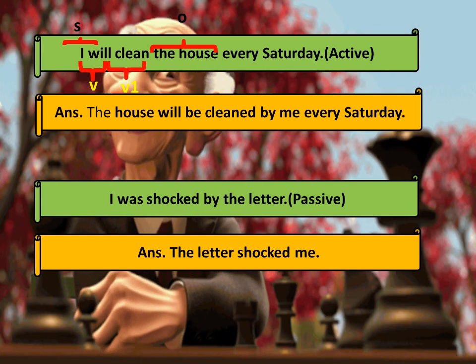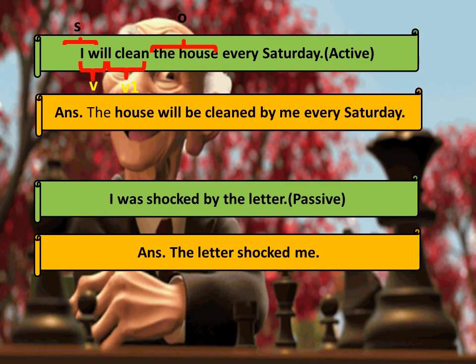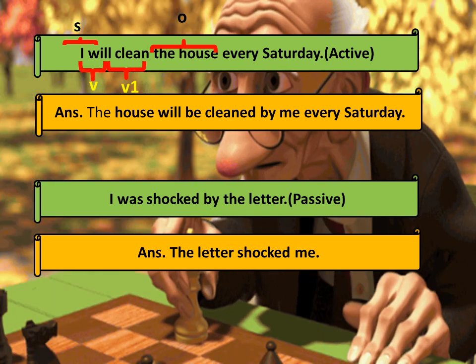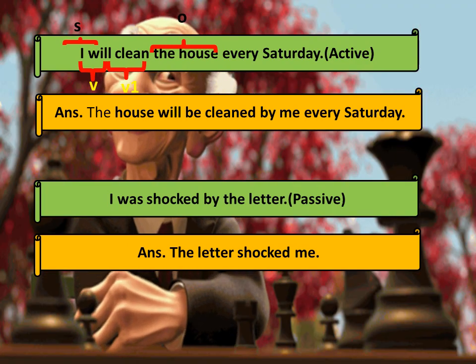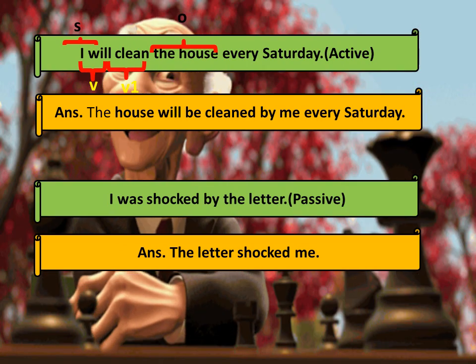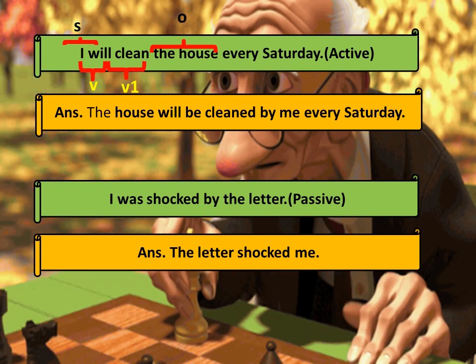So how will we change? We will move the subject into the object place. That is, I will be moved to the object place and the letter to the subject place. So, the letter shocked me. We will remove the helping verb because we are converting it into active voice, and I will be converted to me because it is moving to the object place, right?